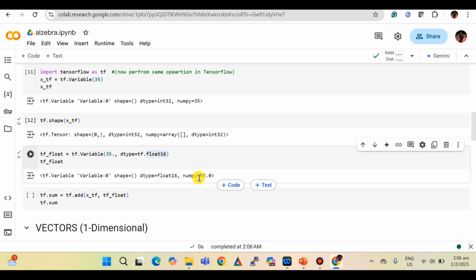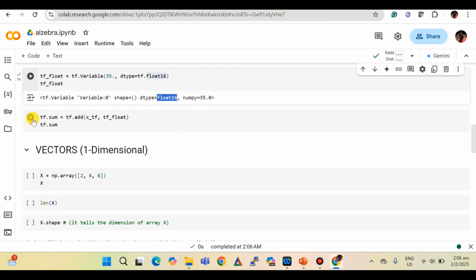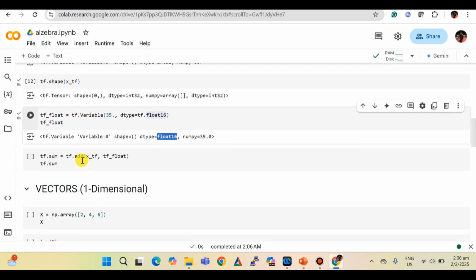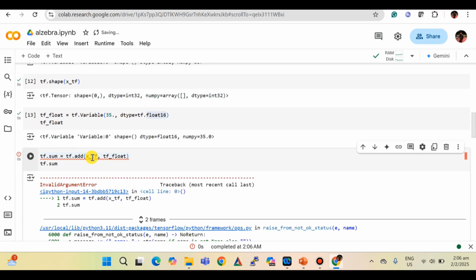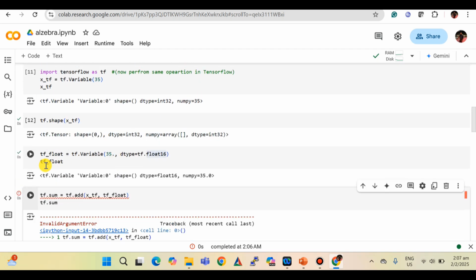Here the data type is float16 because we defined it. We can also do some mathematical operations, multiple operations. I just showed the values x_tf and tf_float. We need to see where there is some problem, I think. Let me fix it.